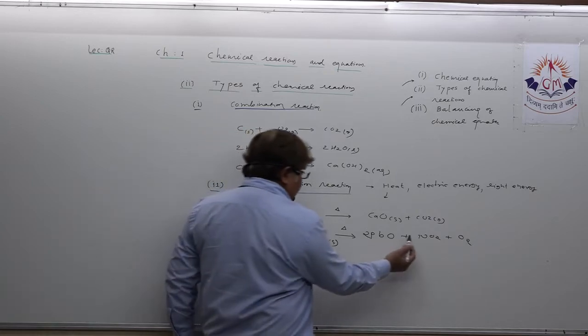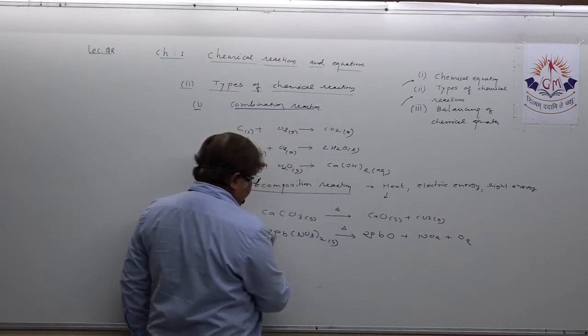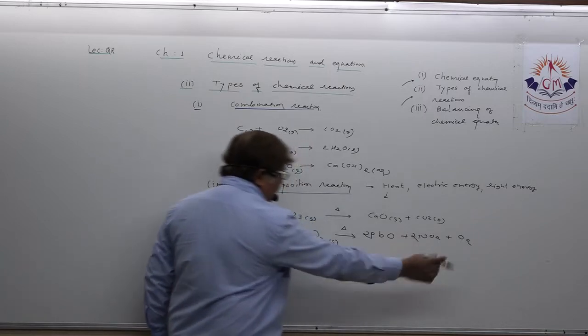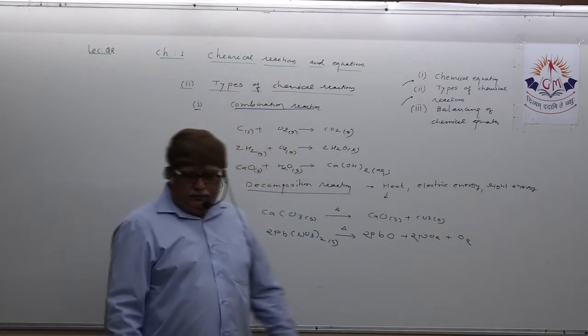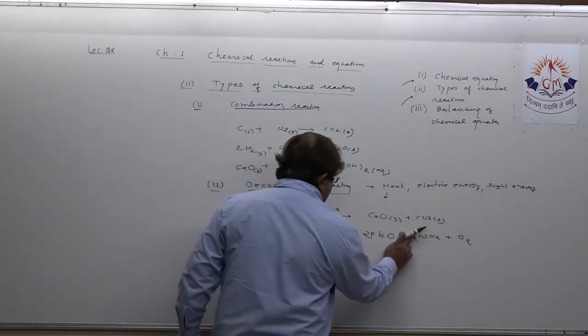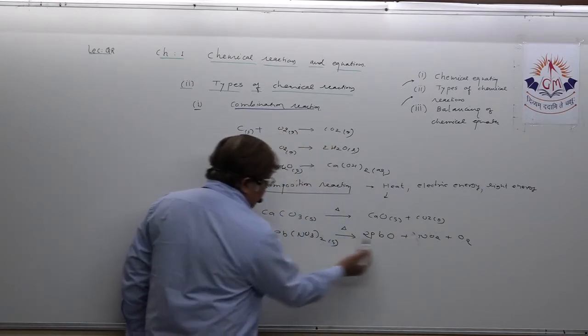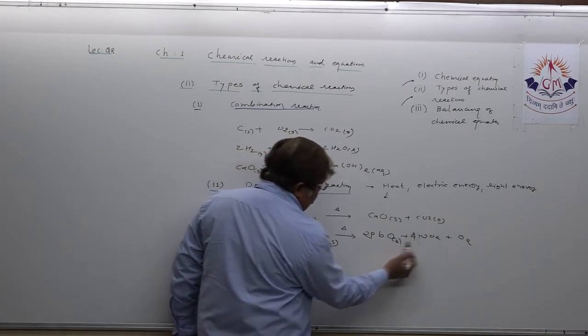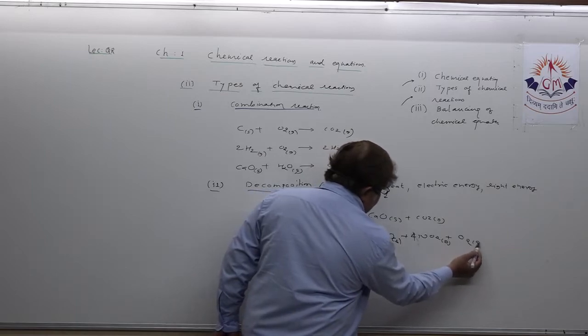And here I will write 2 Pb. Now 2 nitrogen, so I have to write 2 here. So this way the equation is getting balanced. Just a minute, 4 here, 2 to the 4. Yes, 2 to the 4. Now what happened? Lead oxide is formed, and this gas is formed.